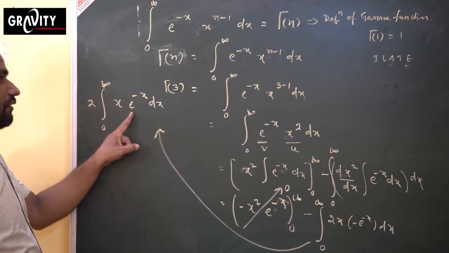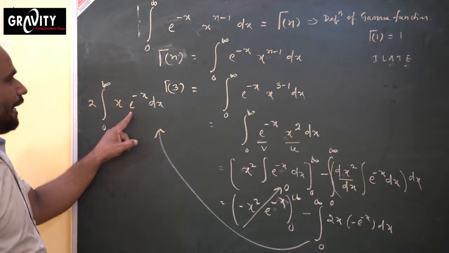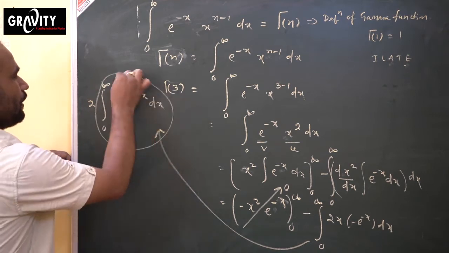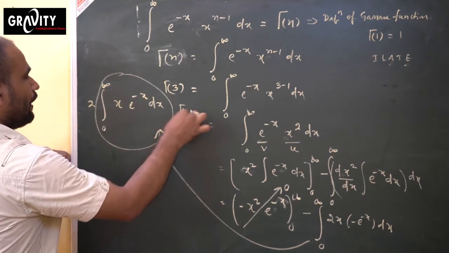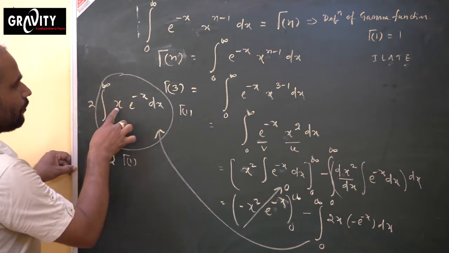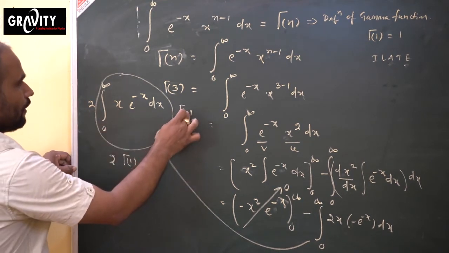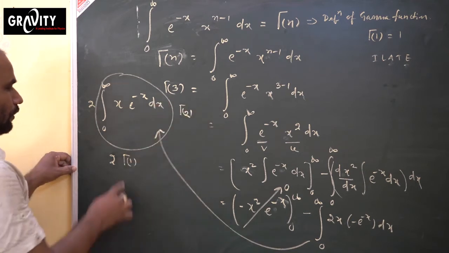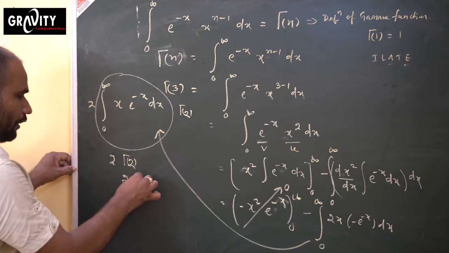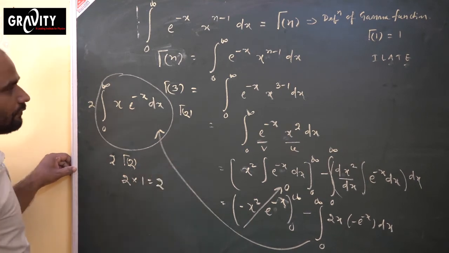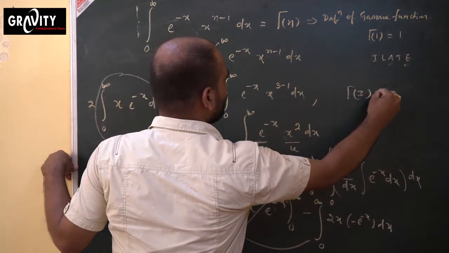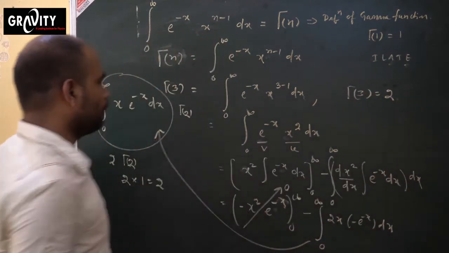Actually, this also gives the gamma 1 function. So this is your gamma 1. Again 2 is there, 2 of gamma 1. So gamma 1, gamma 2. So what is the value of gamma 2? 2 into 1, that is 2. That means, what you found now? Gamma 3 equals to how much? 2.